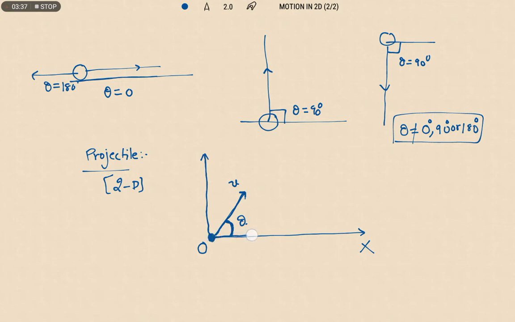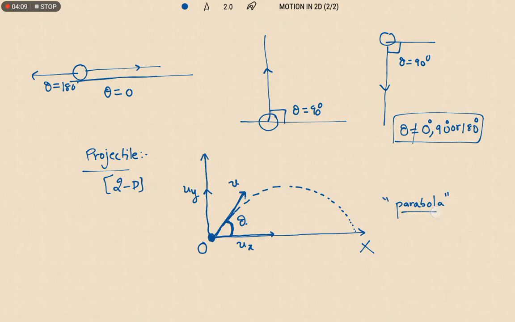At the point of projection it has an initial horizontal velocity and, in the same way, an initial vertical velocity, and slowly its trajectory changes into a parabola. That means the trajectory of the projectile is a parabola. This we are also going to verify using expressions.